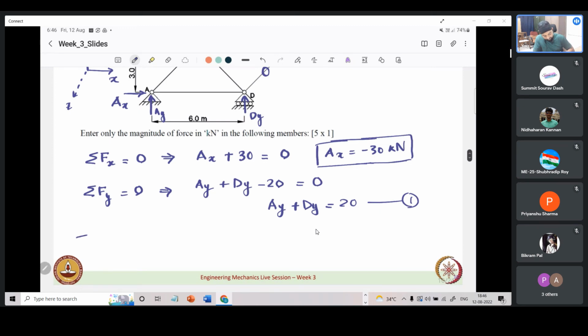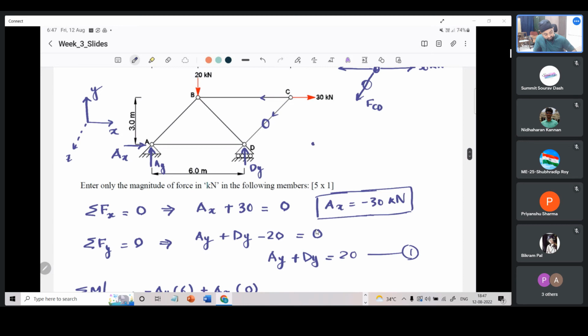So if we are to take sigma moment, I take it at let us say point D. I can see that Ay would create a clockwise couple which will be negative. So there is a minus contribution. Plus Ax: we can see that it directly passes through point D, so it will not have any contribution. It is 0.